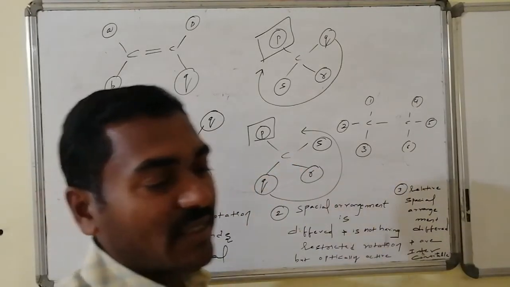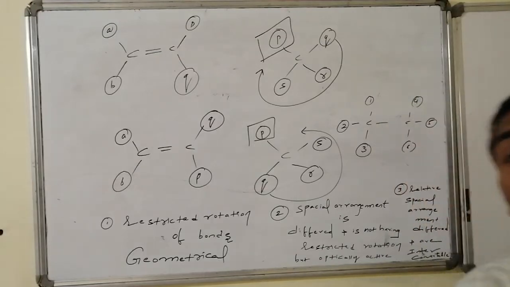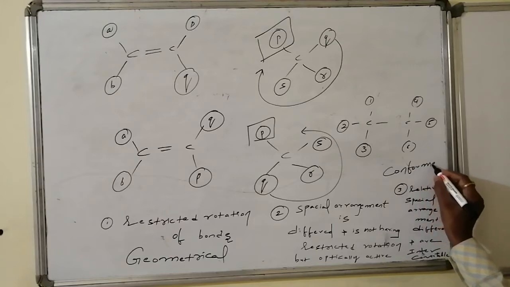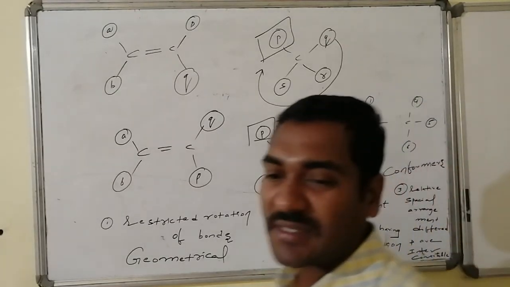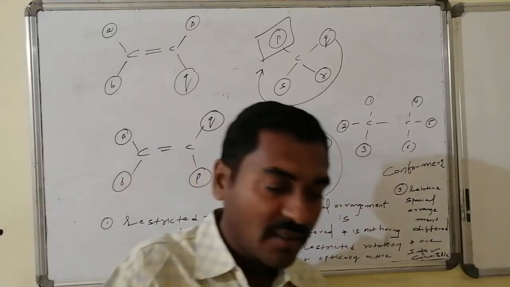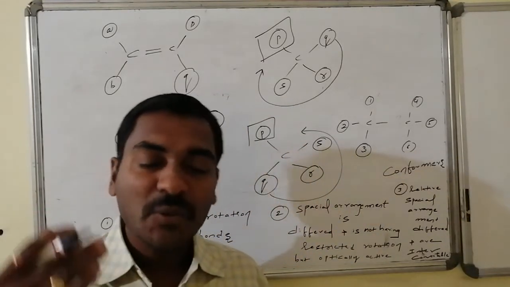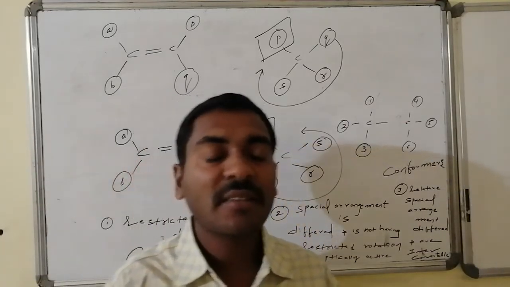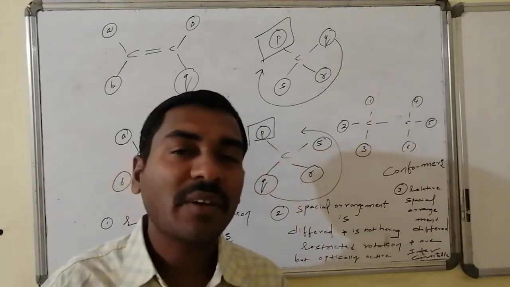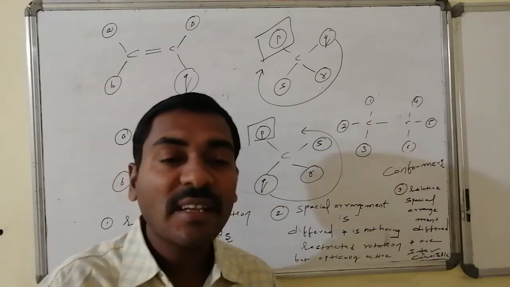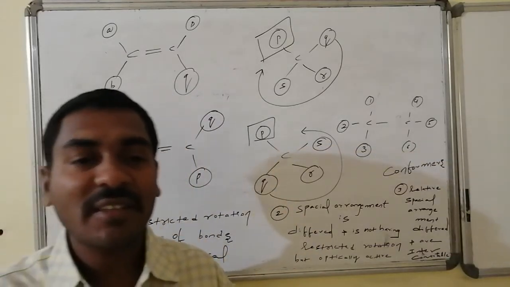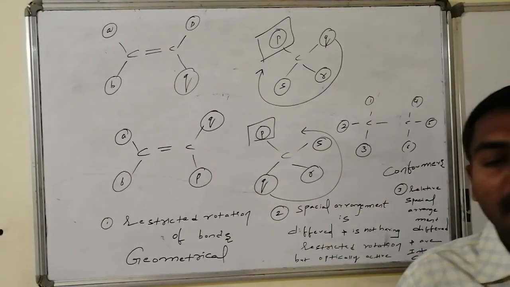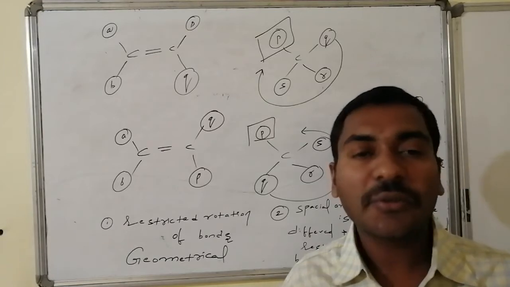Let us go to the last case, that is a special case, which is known as conformational isomers. The special case is conformers. Conformers are also known as rotamers. Rotamers implies that on rotation, they will be converted from one to the other. To say exactly, these are not isomers, but under the heading of isomerism we are studying them. Hence, we treat conformers as one type of isomers. Thus, the difference is these are interconvertible isomers. These are not the other isomers. These are interconvertible isomers, interconverted due to rotation of the bonds.